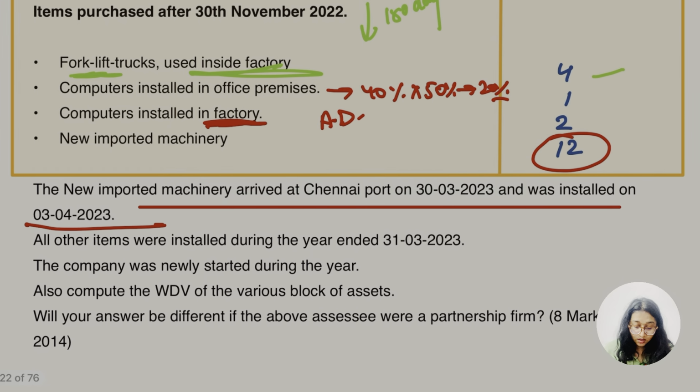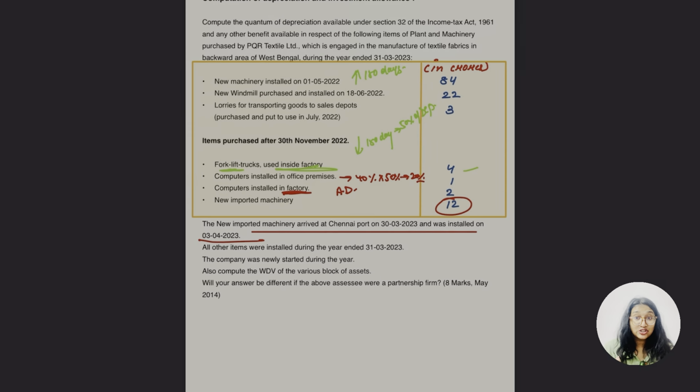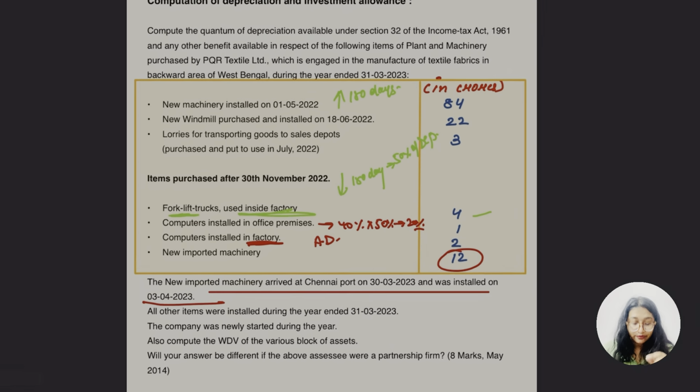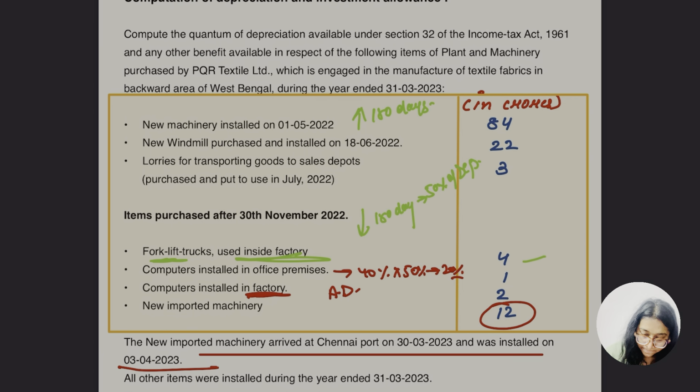हाँ जी. So other thing, all other items were installed during the year ended 31st 2023. The company was newly started during the year. Also compute the WDV of the various block of asset. Will your answer be different if the above SSC were partnership firm? ठीक है. इतनी बात मेरे को समझ में आ गई. Okay. Now I'm going for block of asset here. ठीक है. So here I have taken this amount.